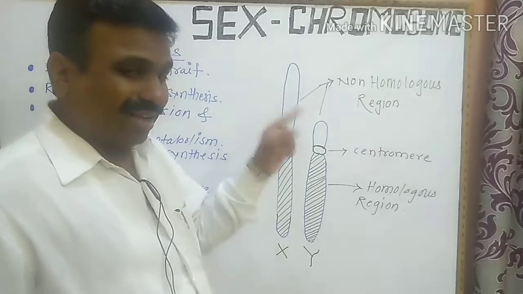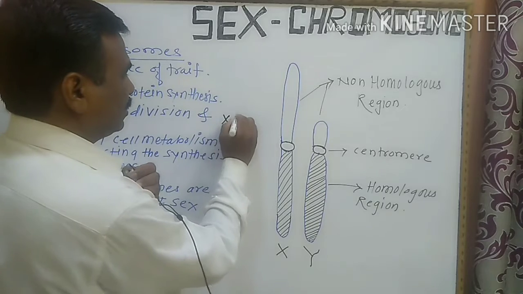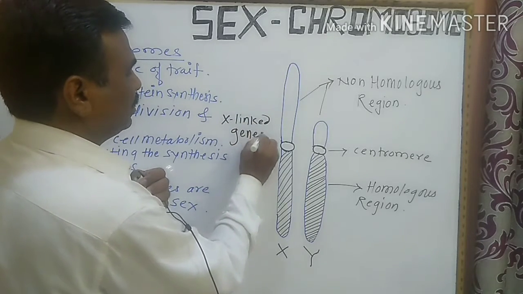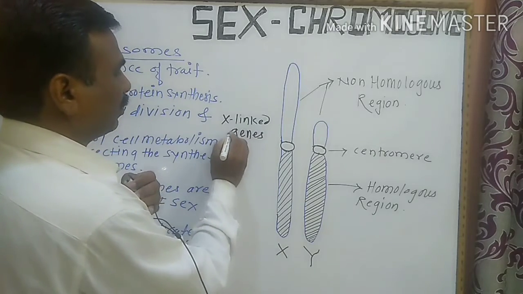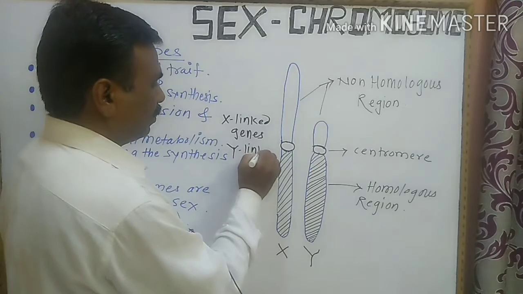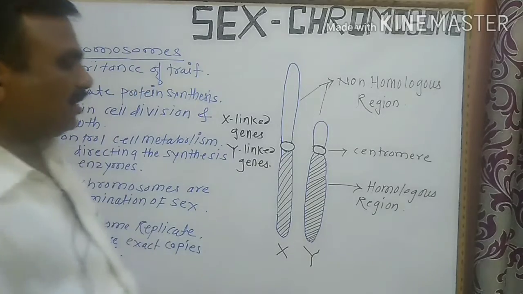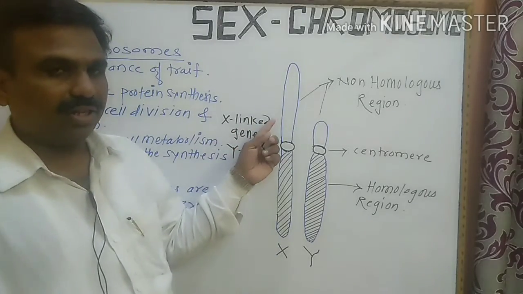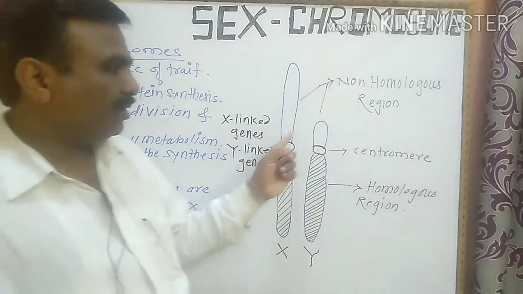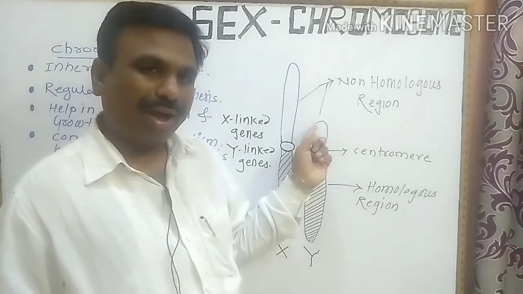These are the X-linked genes and the Y-linked genes. X-linked genes are present in the non-homologous region of the X chromosome, and Y-linked genes are present in the non-homologous region of the Y chromosome.